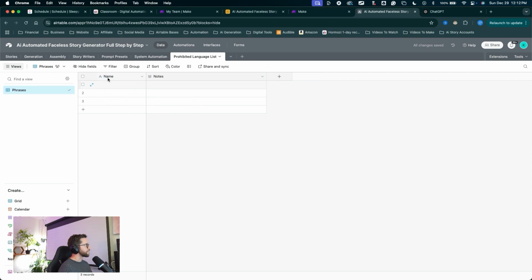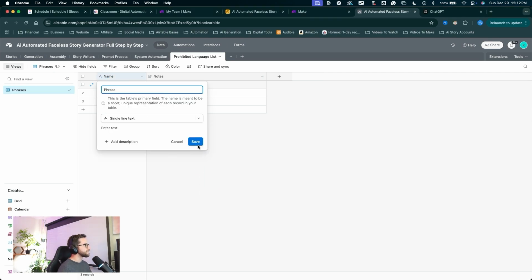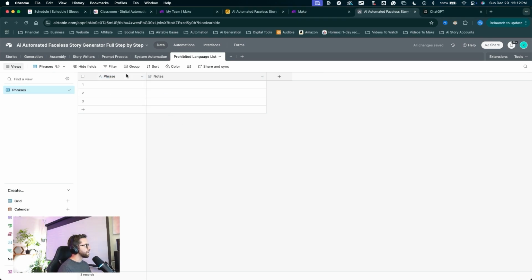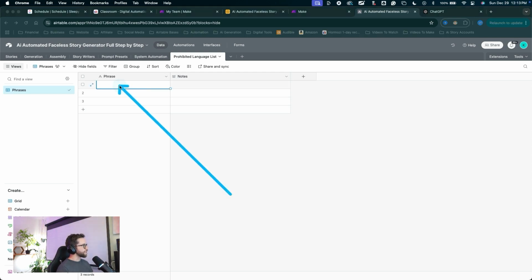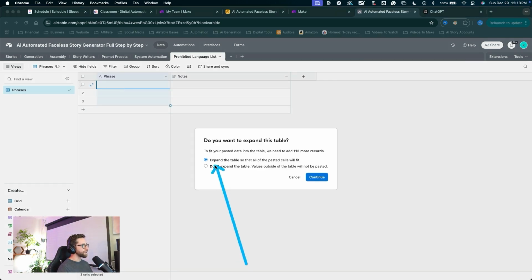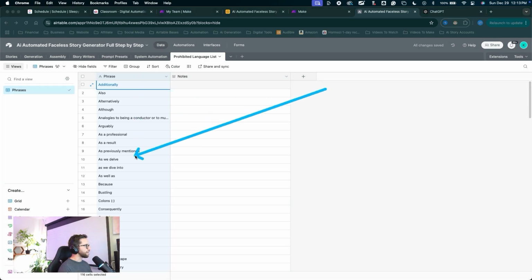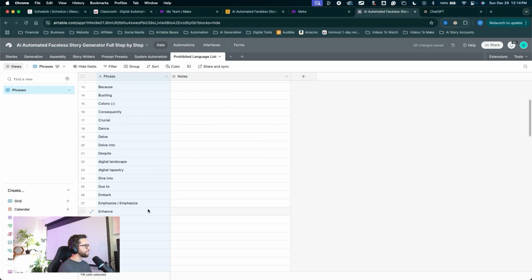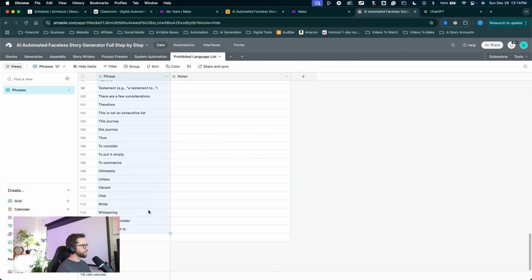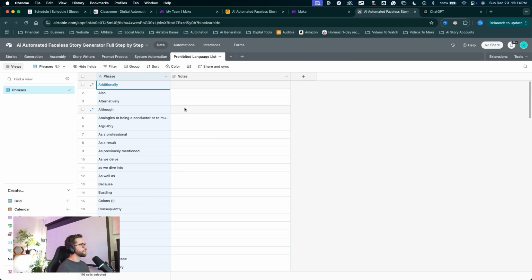We'll name this field phrase. Click Save, and we can leave the notes field. So for the phrases here, I have the list of prohibited language. You can check out the link for that. Copy and paste that language list into here. Starting with this first field, I'll paste it, and you want to say yes, expand the table, continue. That will expand all of these records out and fill out this entire list of prohibited phrases that you don't want the AI to use when it's writing the stories.